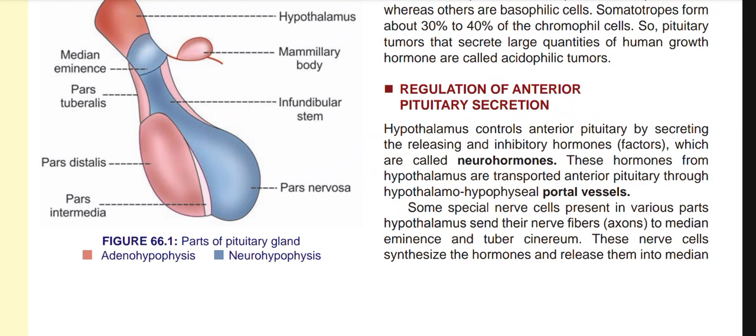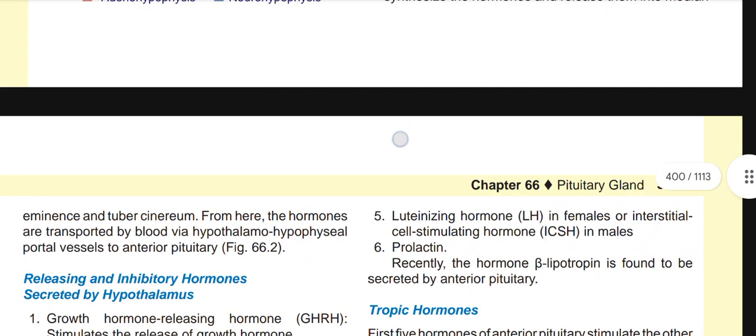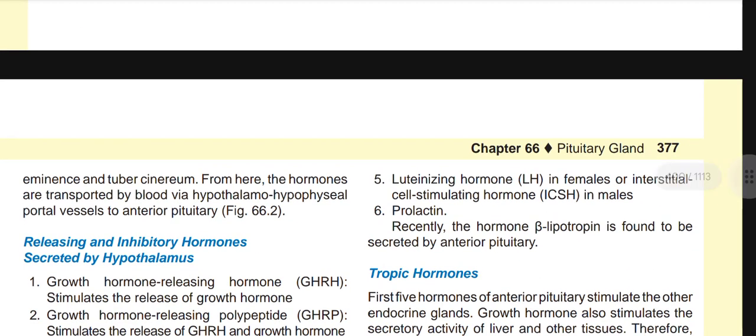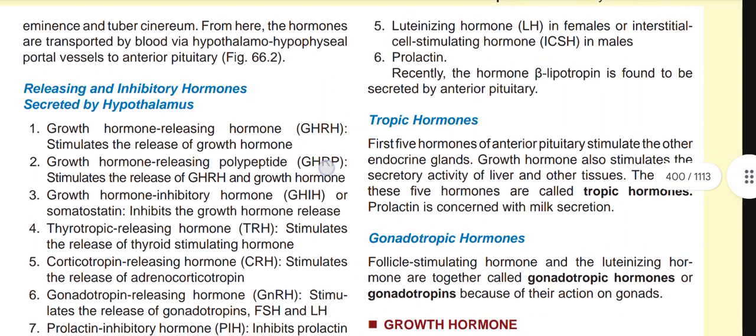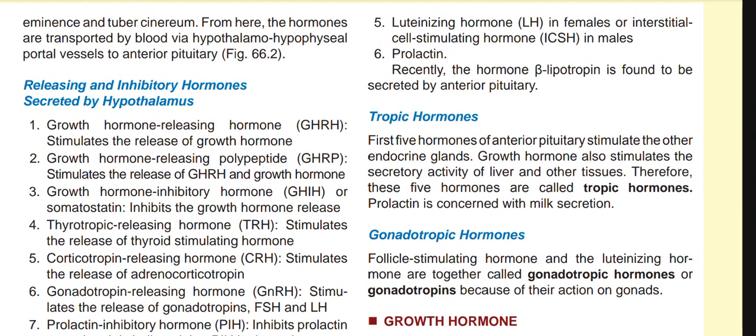Some special nerve cells present in various parts of the hypothalamus send their nerve fibers, axons, to the median eminence and tuber cinereum. These nerve cells synthesize the hormones and release them into the median eminence and tuber cinereum. From here, the hormones are transported by blood via the hypothalamo-hypophyseal portal vessels into the anterior pituitary. Now, the releasing and inhibitory hormones secreted by the hypothalamus. So, what are these hormones?